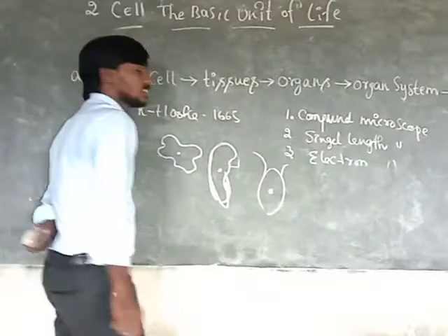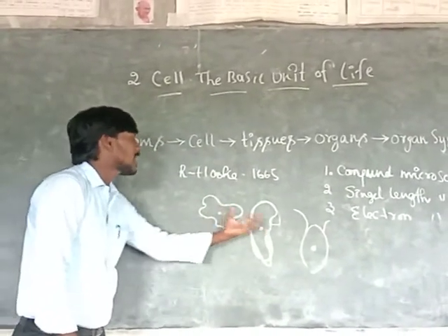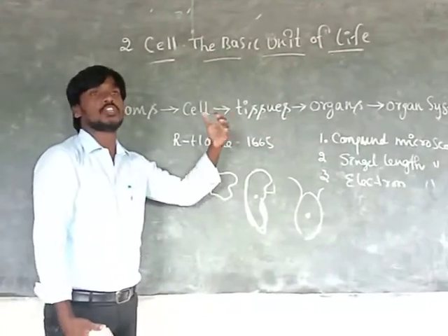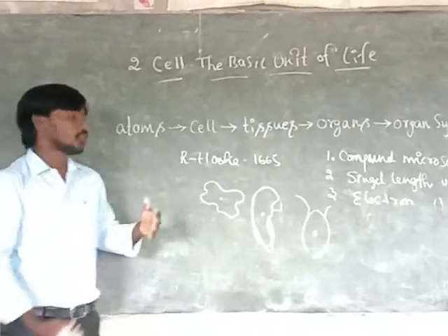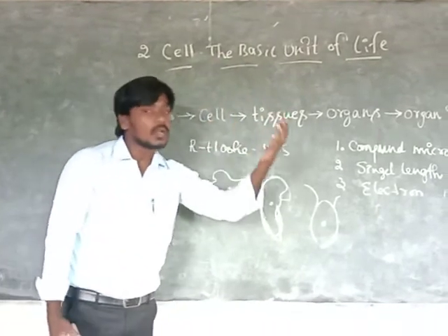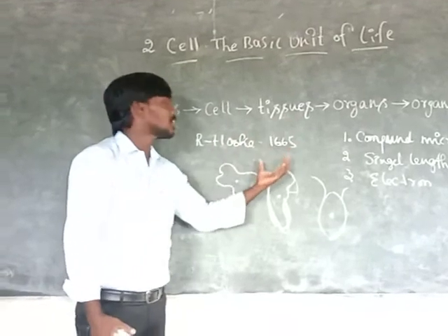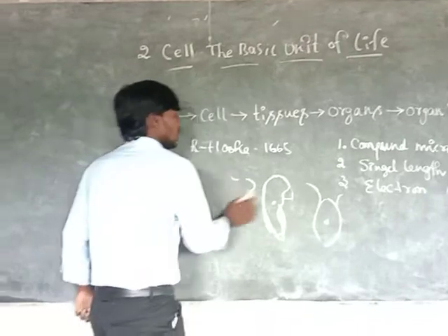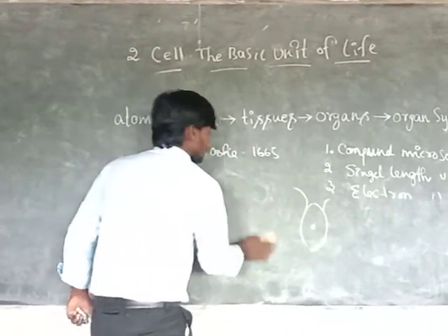Chlamydomonas is also a single-celled organism. So what is the difference between single-celled organisms and those with two or more cells? They are called unicellular and multicellular. Uni means single, multi means two or more cells. Where do we identify cells in bacteria? In our body also, bacteria are present in our stomach.